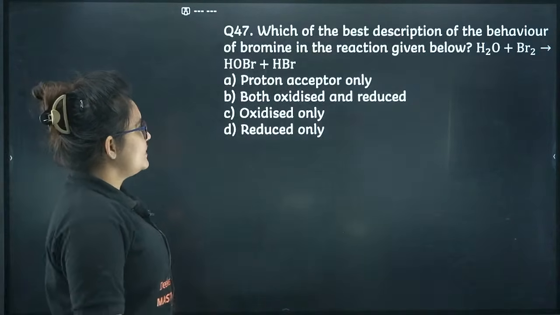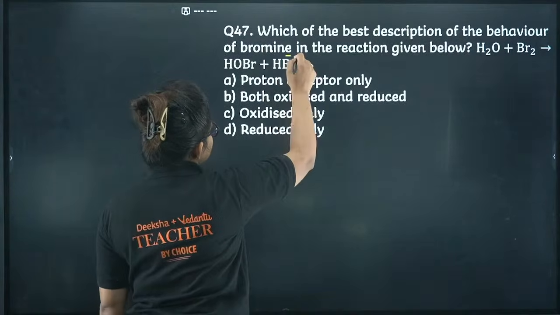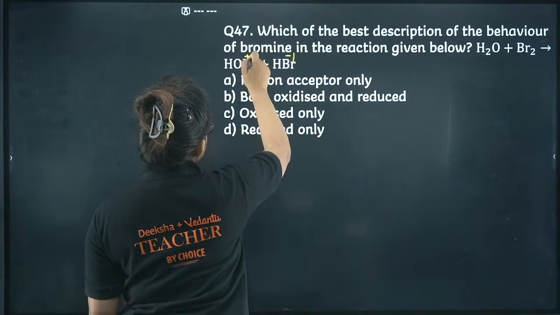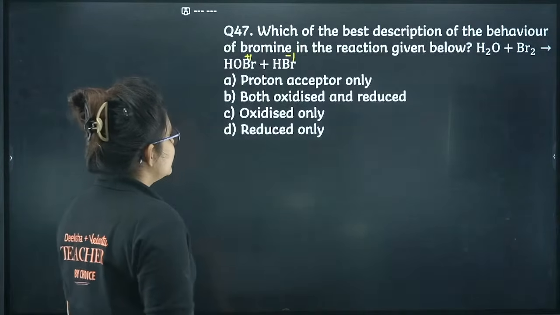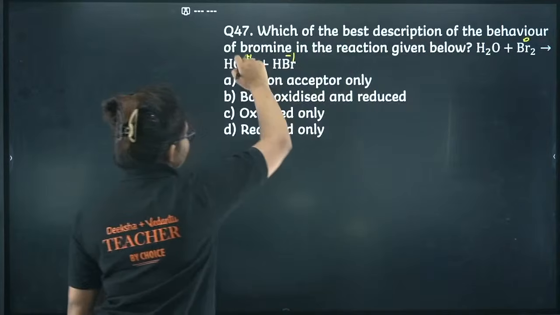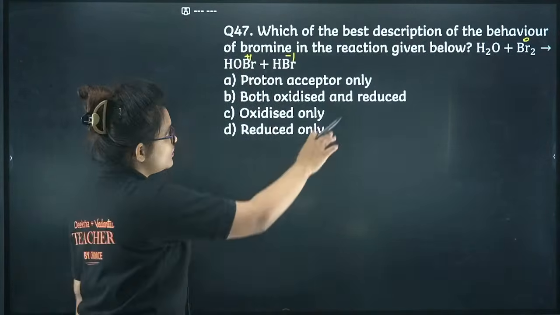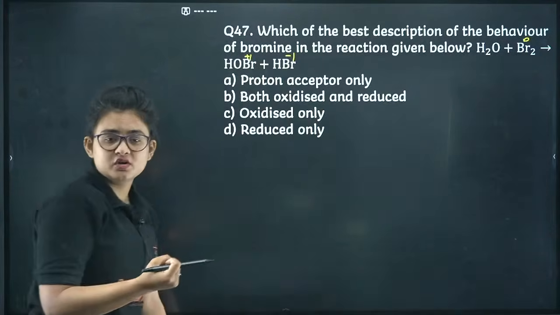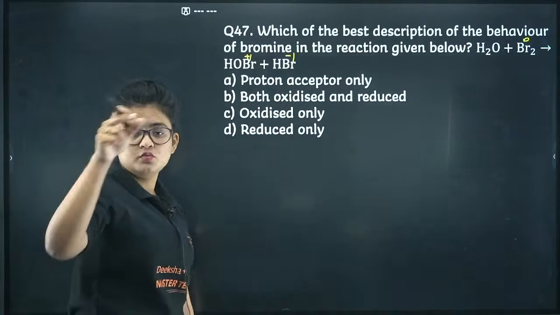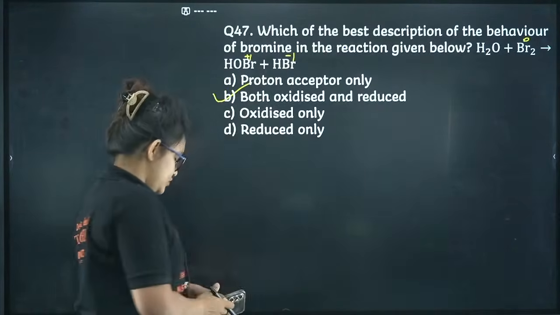Okay, so H2O plus Br2 gives HOBr and HBr. So if you see here, bromine is -1 oxidation state and here it is +1 oxidation state. Okay, so now from here you can see this is 0 oxidation state and this is +1, this is -1, means it's a type of disproportionation reaction. 0 to -1, it's gaining electron, right, means reduction. 0 to +1 means it is an oxidation, right? So both oxidized and reduced.